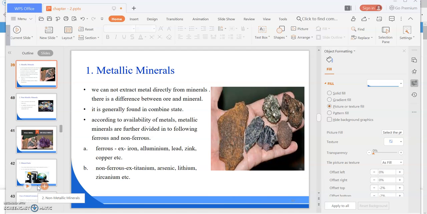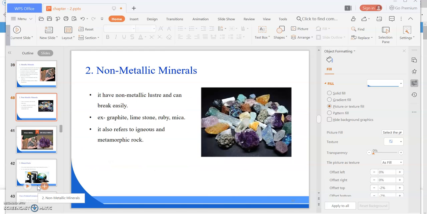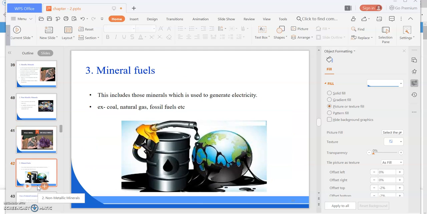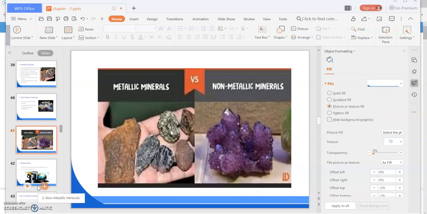First one is our metallic minerals, second one is our non-metallic minerals, and third one is our mineral fuels. There is a difference between the metallic minerals and non-metallic minerals. Metallic minerals are shining, have luster, and cannot break easily, but our non-metallic minerals are not shining and can break easily.